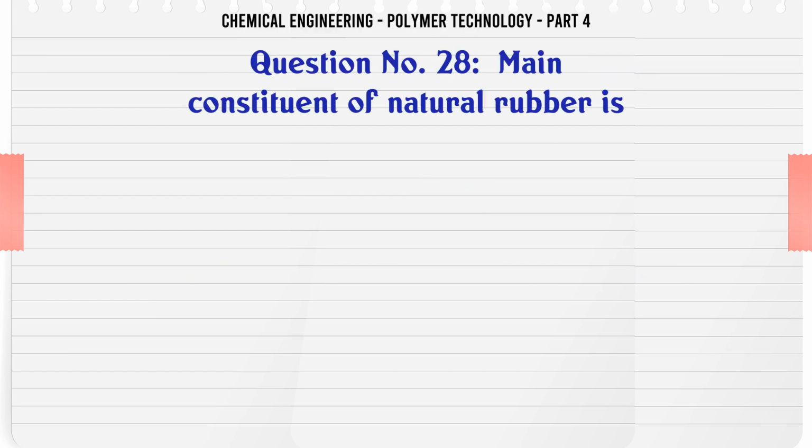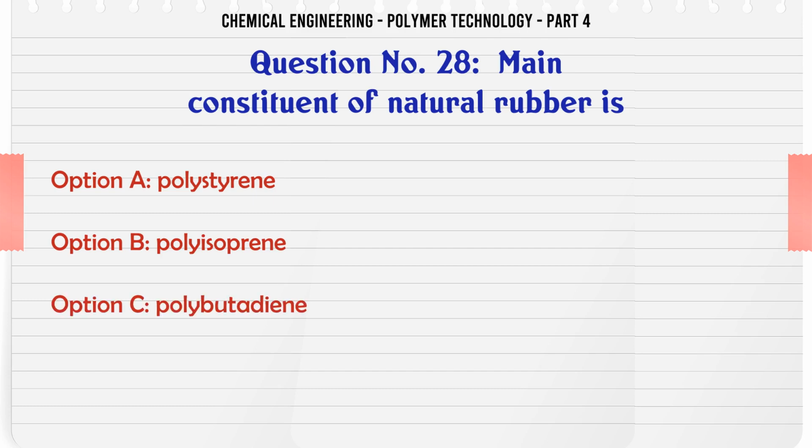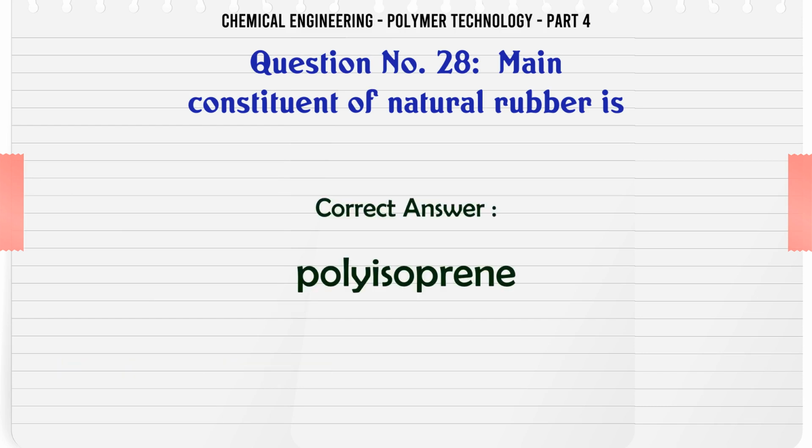Main constituent of natural rubber is A. polystyrene, B. polyisoprene, C. polybutadiene, D. polychloroprene. The correct answer is polyisoprene.